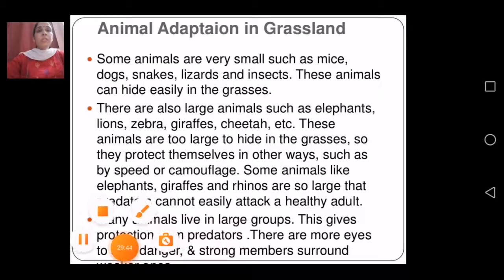So children, with this we have finished the adaptation of terrestrial habitat. Terrestrial habitat we have finished, and now we are going to start next with our aquatic habitat.